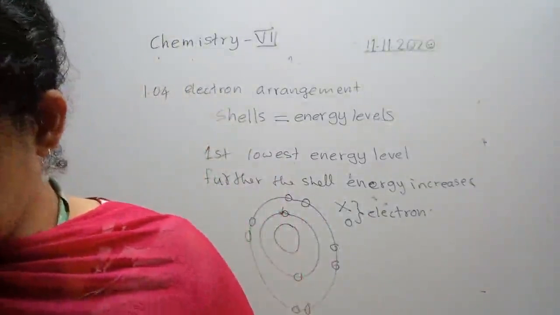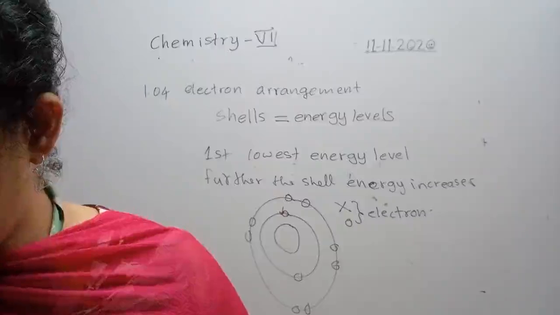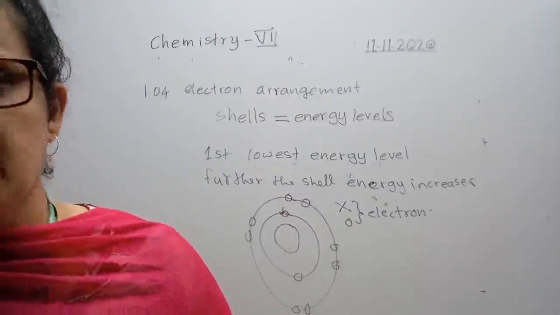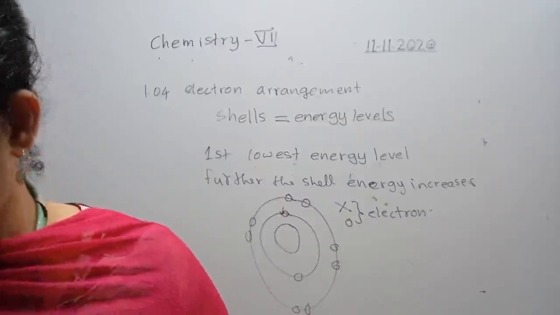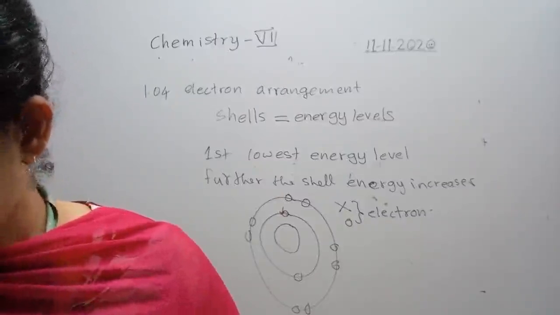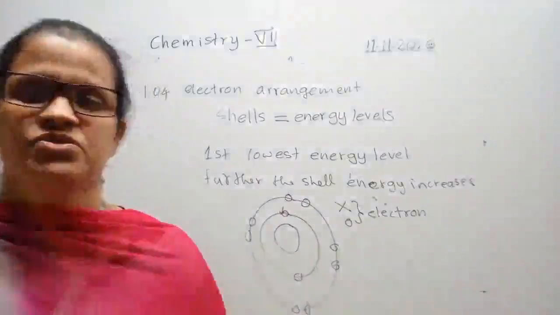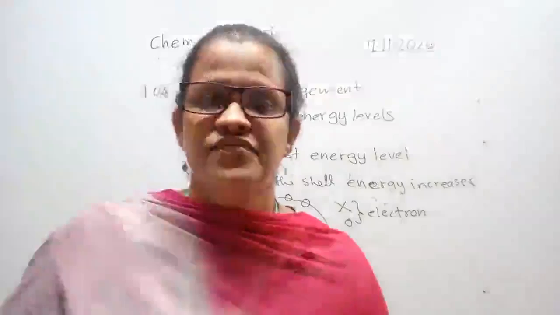And Niels Bohr is the scientist who first gave the ideas about shells. Niels Bohr died in 1962. He's a Danish scientist. Remember these important personalities' names also for short questions and also for your knowledge.